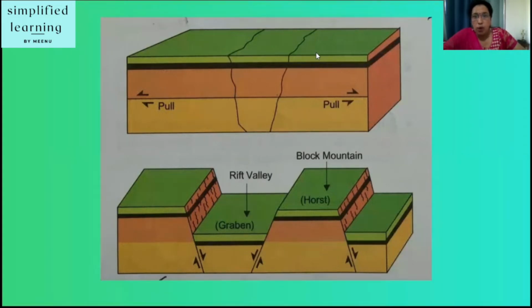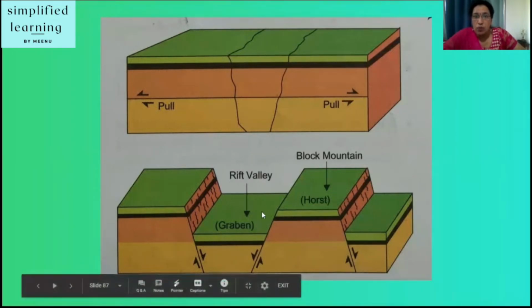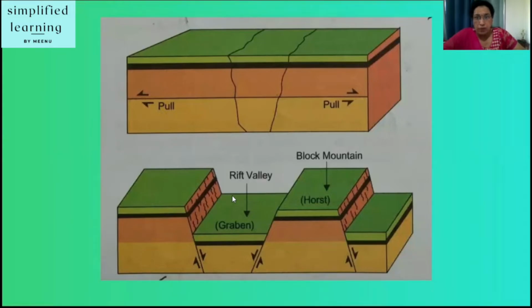These are called block mountains. Remember, block mountains are called Horst, and the valley which is formed in between, mainly the Rift Valley, is known as Graben. Clear? So this diagram shows how block mountains are formed.